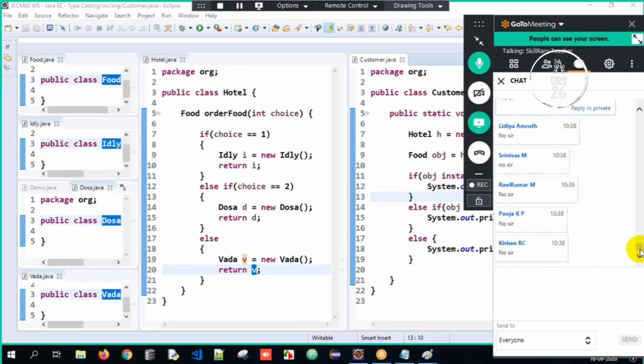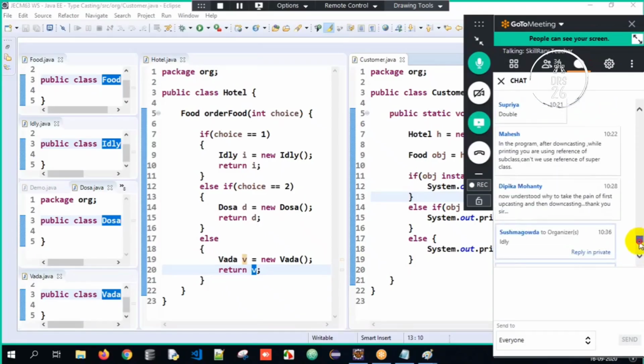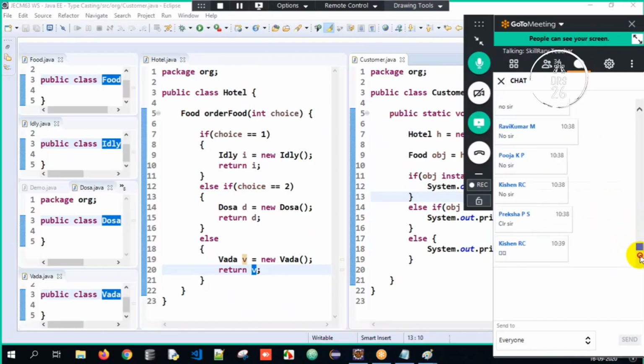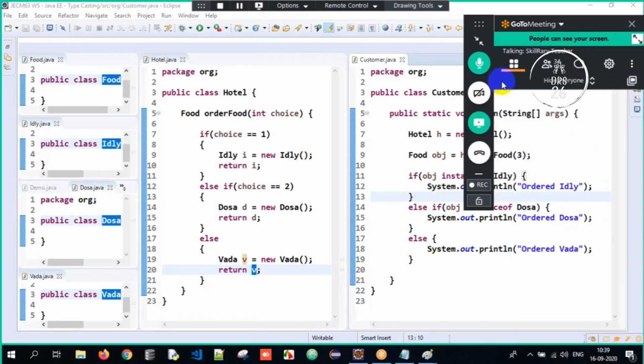I hope you all got the clarity about the importance of upcasting and downcasting. And there's one question: after downcasting, while printing, you are using the reference of the subclass. Can't we use the reference of the superclass? See, whenever you make use of the superclass reference, I can access only superclass properties. If you don't downcast it, you will again access only the generalized property. You cannot access the subclass properties. Therefore, we have to always make use of the subclass reference, not the superclass. So this is how downcasting is also important here.